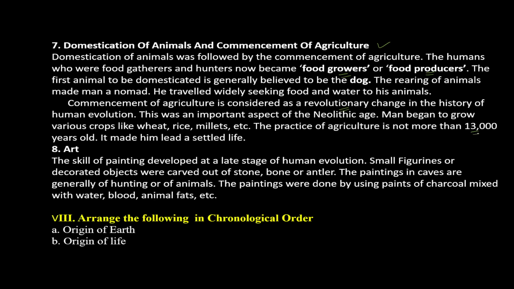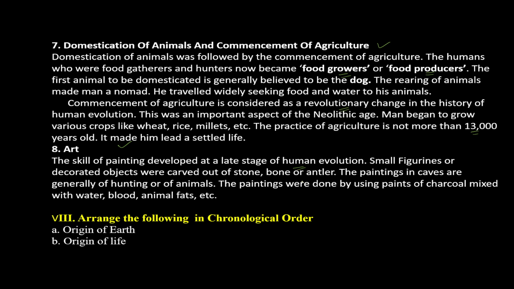Nearly 13,000 years ago, man started to cultivate the land and started a settled life, which led to the ancient civilizations, a result of agriculture and settling on the river basins. Then the last point was art. The skill of art was developed at the last stage of human evolution.